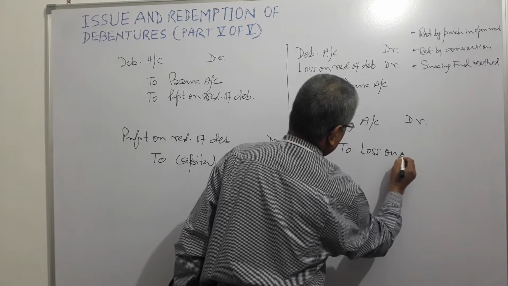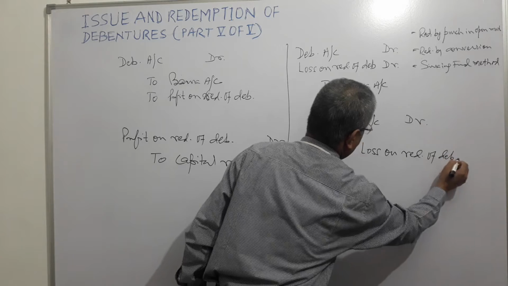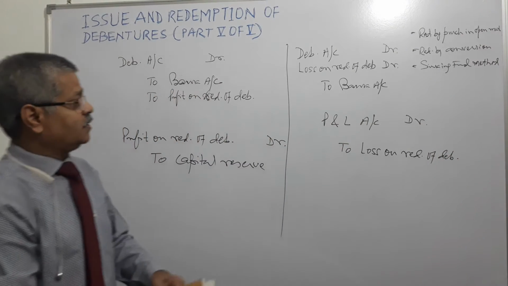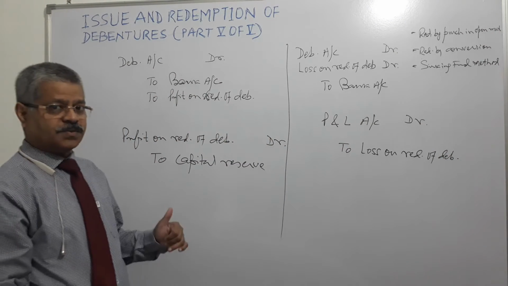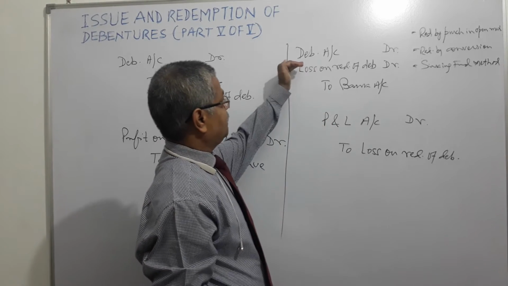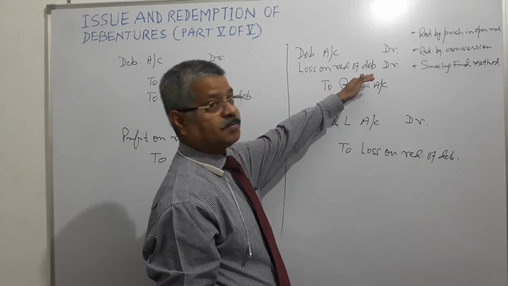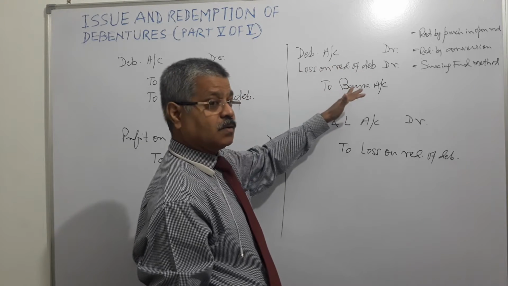To loss on redemption of debentures account will be credited, right? So this was at discount, this is at premium. Debit debentures account, debit loss on redemption of debentures account, credit bank account.